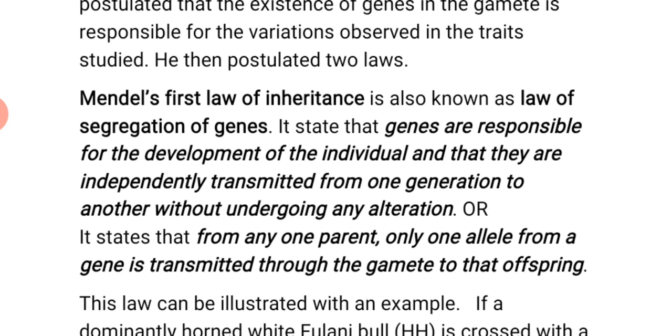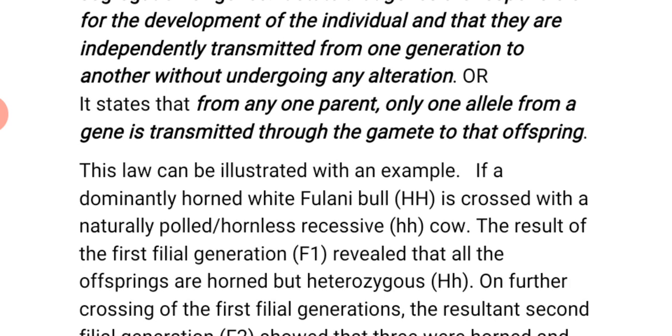Or it can be said as: from any one parent, only one allele from a gene is transmitted through the gamete to that offspring. This law can be illustrated with an example.